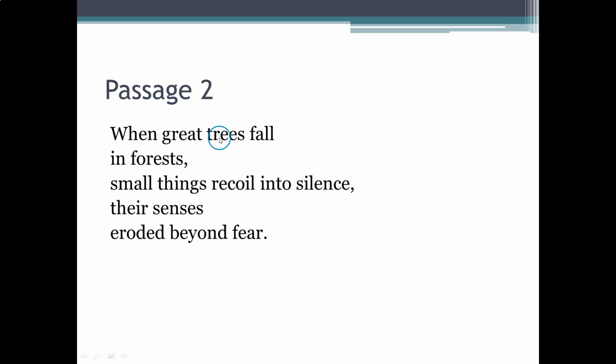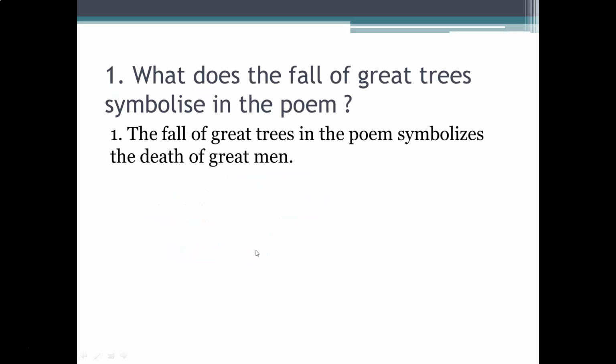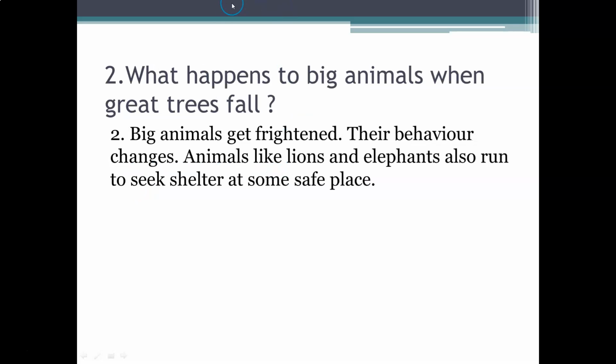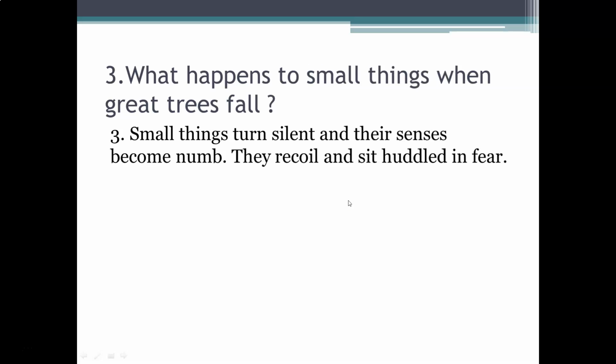So this is the passage 2. When great trees fall in forests, small things recoil into silence, their senses eroded beyond fear. What does the fall of great trees symbolize in the poem? The fall of great trees in the poem symbolizes the death of great men. What happens to big animals when great trees fall? Big animals get frightened, their behavior changes. Animals like lions and elephants also run to seek shelter at some safe place.